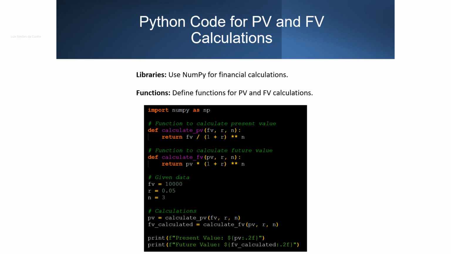Using Python and the NumPy library, we can easily perform PV and FV calculations. We define functions calculate_PV and calculate_FV to compute the present value and future value, respectively. Given a future value of $10,000, an interest rate of 5%, and a period of 3 years, we calculate the present value to be $8,640.61.